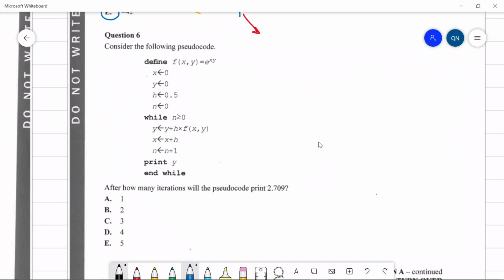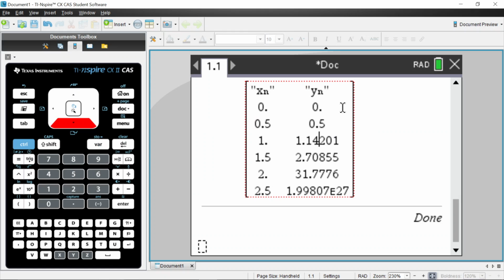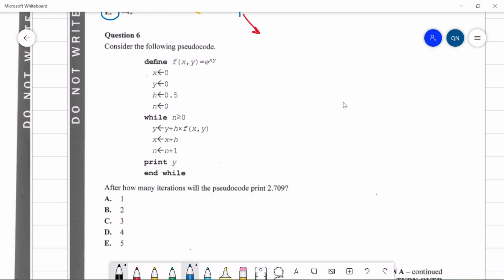So this is the first iteration here. So after the first iteration of the while loop, we're going to go here. This is second iteration, third iteration. 709. Yeah, third iteration.